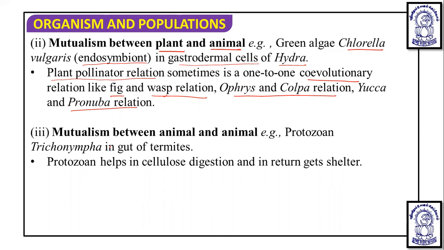Apart from this, for mutualism between animal and animal, there is the protozoan Trichonympha found in the gut of termites. Both are animals, and a symbiotic association is seen, where the protozoan Trichonympha helps in cellulose digestion in the gut of termites, whereas the protozoan gets shelter in the termite gut. So it is an animal mutualism. These are the examples.